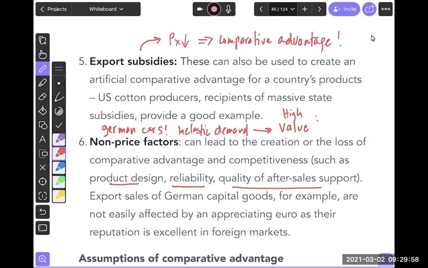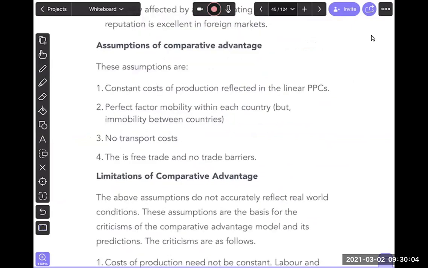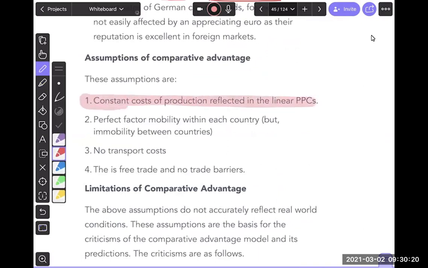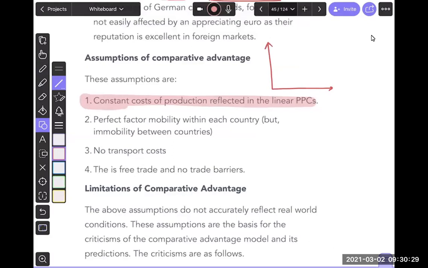Okay, now let's talk about what are the assumptions that have gone into competitive advantage. And I want to show you some questions related to this, because it's a very popular exam question about competitive advantage. So, guys, the first assumption that we took is that PPCs have constant cost of production. Remember, the PPCs that we drew in this were all linear, and they were not non-linear. Linear basically means constant opportunity cost.